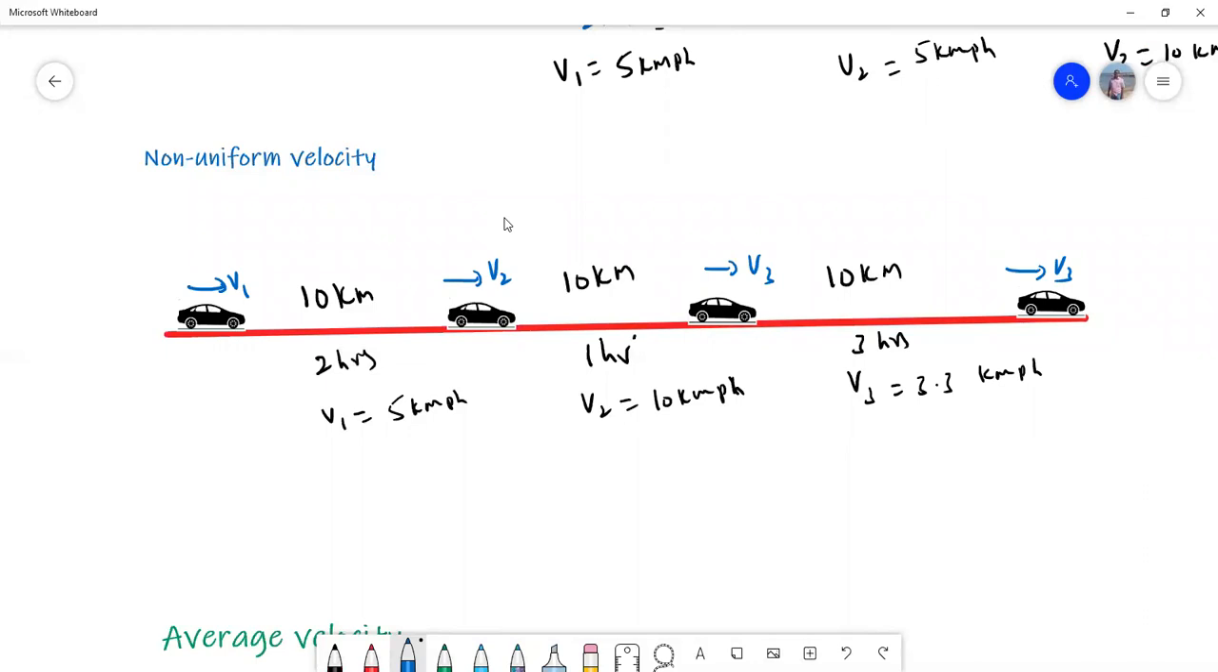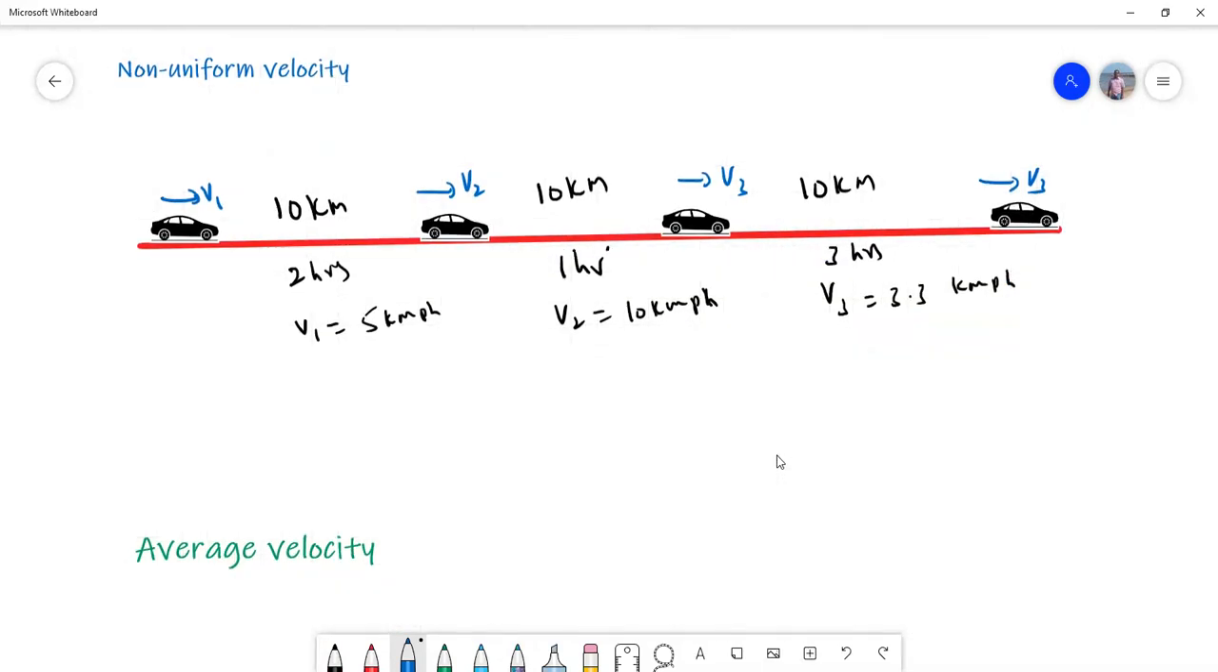That's why it is said to be moving with non-uniform velocity. What is non-uniform velocity? A body is said to be moving with non-uniform velocity if it covers equal displacements in unequal intervals of time. Equal displacements in unequal intervals of time.